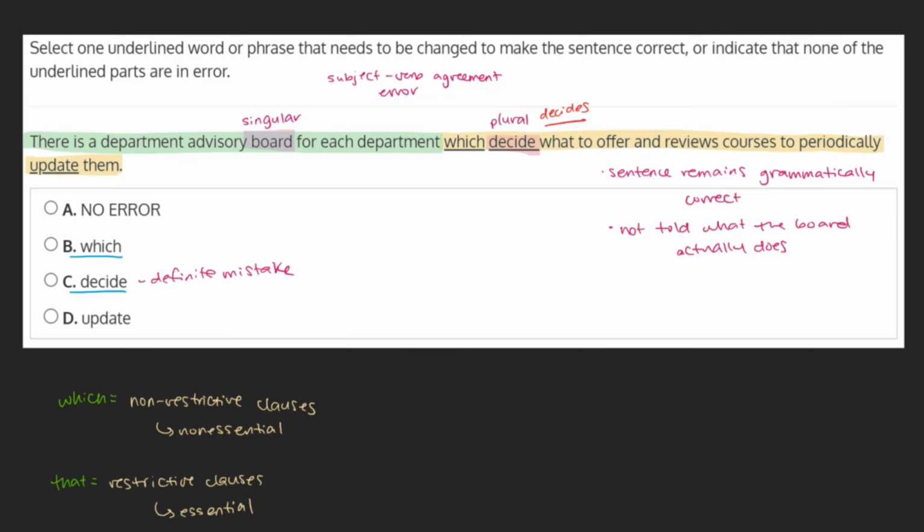As this choice features a mistake that definitely needs correcting, as opposed to our previous choice, we can now see that choice C makes a better answer for what needs to be corrected, and we can now mark off choice B, which could be considered correct. This is likely our answer, but let's take a look at choice D just to be sure.